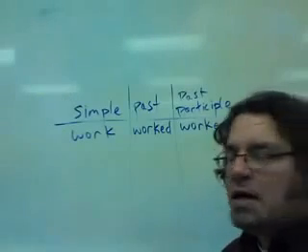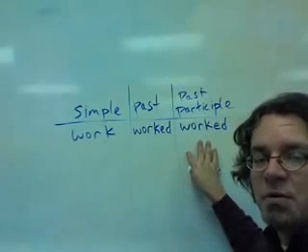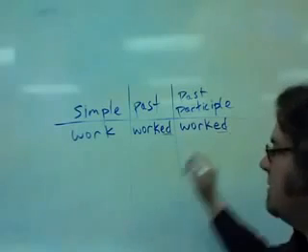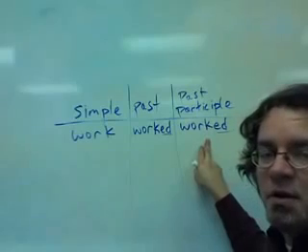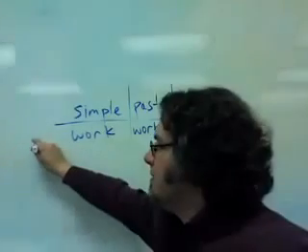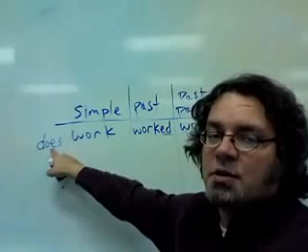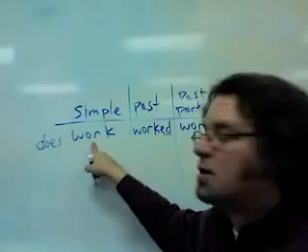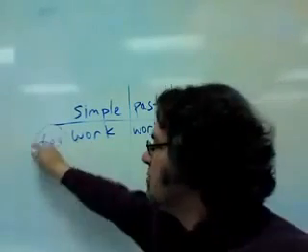Here's the verb work in the simple form, the past tense form, and the past participle. Because this is a regular verb, notice that the ed appears at the end for both the past tense and the past participle. When you make the present tense question, and if the subject is he, then use does with the simple form of the verb. So if I say, where does he work? You put these two together, does and then work. This is the helping verb.